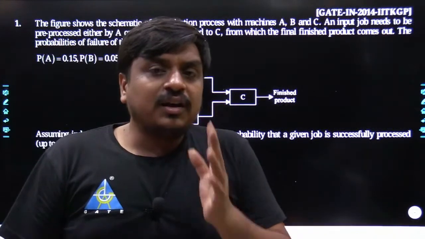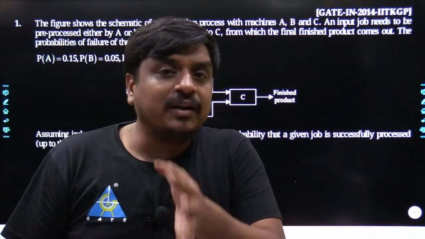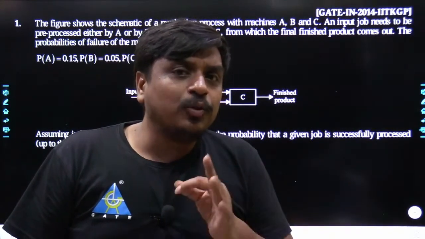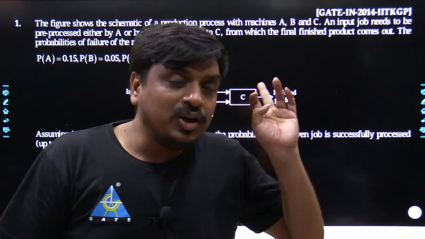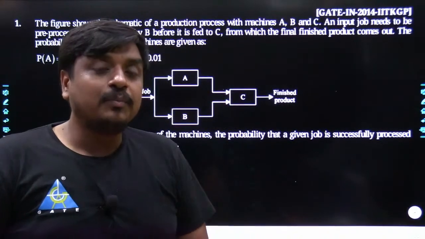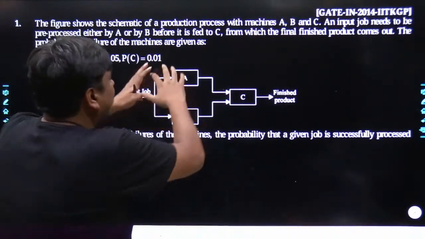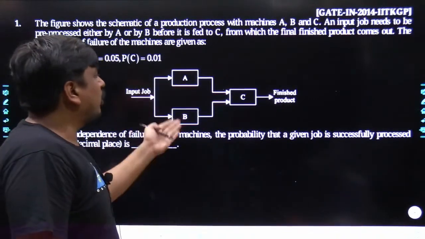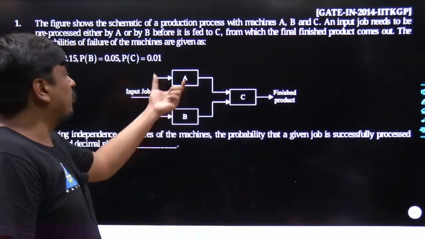Did you really understand the basic crux behind this complete problem? It is a practical problem. Once you go to DRDO, BARC, ISRO, definitely you are going to draw this block diagram before finalizing your complete process plant, where the parallel combinations are required, where the failure probabilities are more.